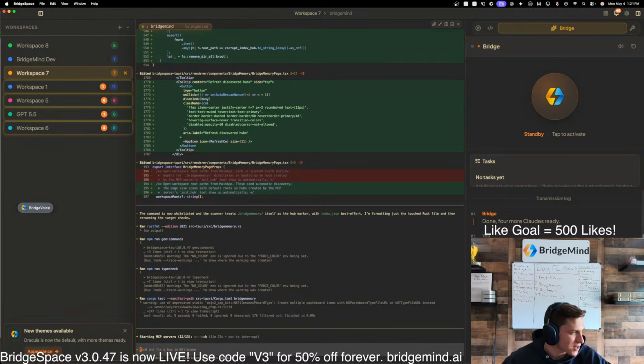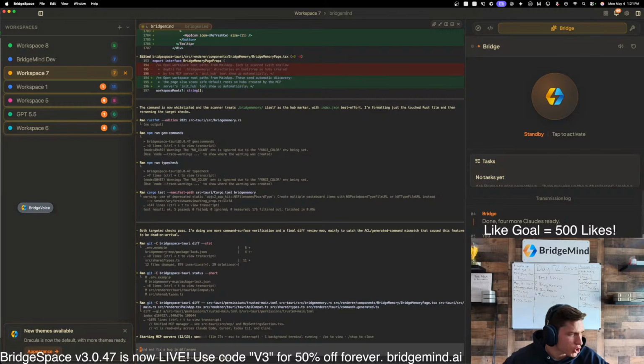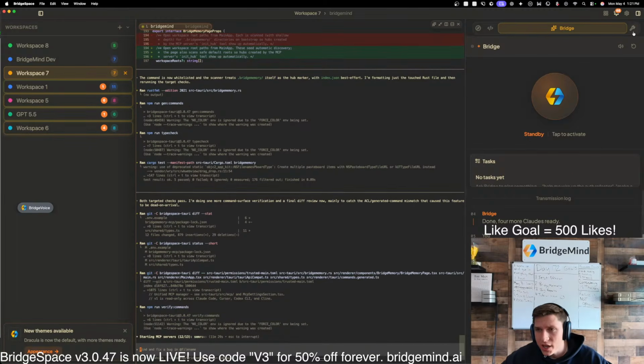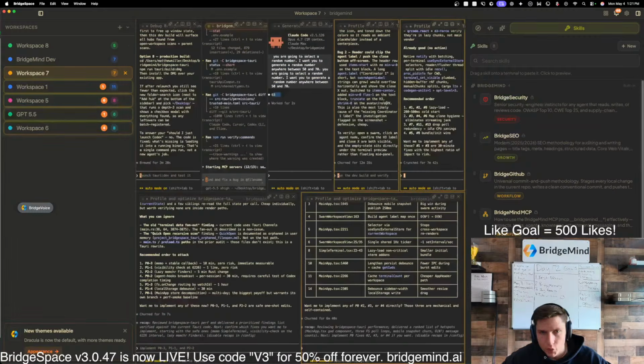So he said you show the Stripe receipts every 32 minutes. I do, yeah. How do I handle security? For example, I have a bridge security skill, and this is a really cool feature in BridgeSpace: there are some BridgeMind skills, and you can just drag and drop them in. It's super nice.